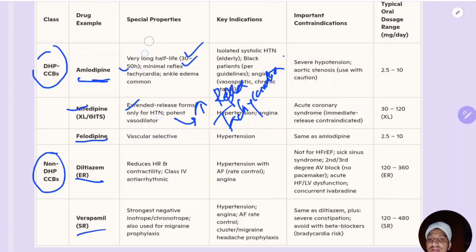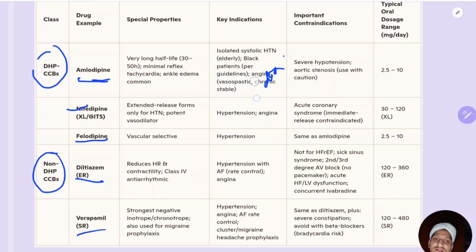Okay. So nifedipine is nowadays not used actually. Okay, very much used but not very much used. So amlodipine, key indications: systolic hypertension, black patients as per the guidelines, angina patients. Okay, chronic angina you can give. Nifedipine you give in hypertension as slow release form and angina patients. Felodipine hypertension. Okay, so this is given.